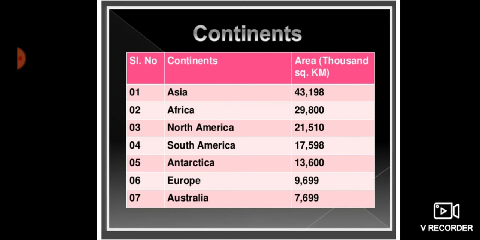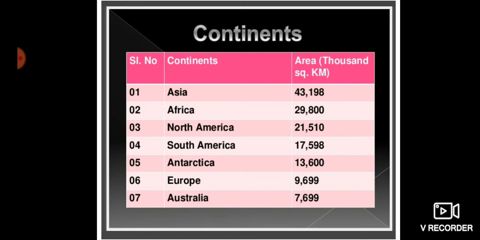Okay. So next, number 2, we have Africa. Africa is the second largest continent after Asia. It lies between 37 degrees north and 35 degrees south latitude and between 18 degrees west and 51 degrees east longitude. The equator, or zero latitude, runs almost through the middle of this continent. So that means our equator runs through the middle of this continent, the Africa continent.